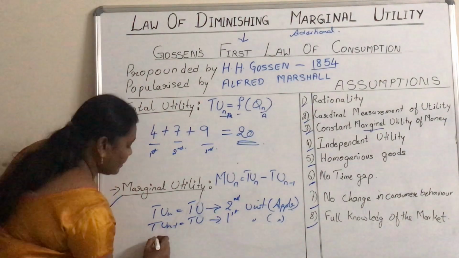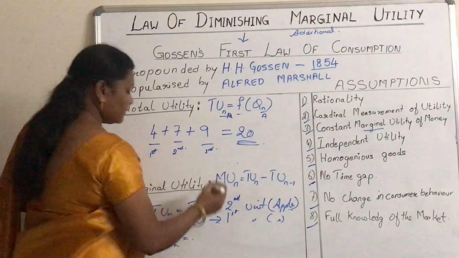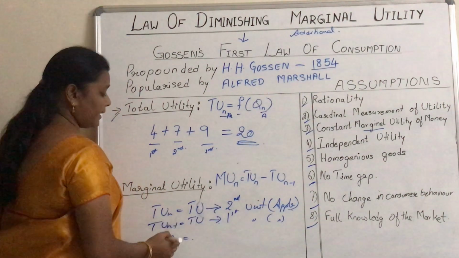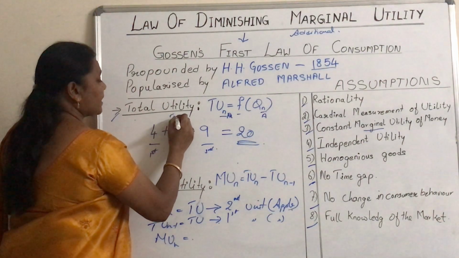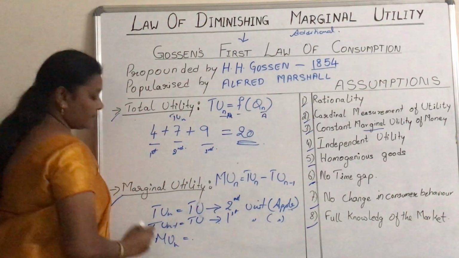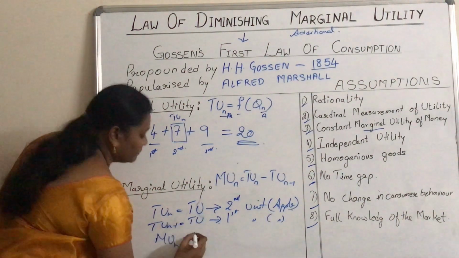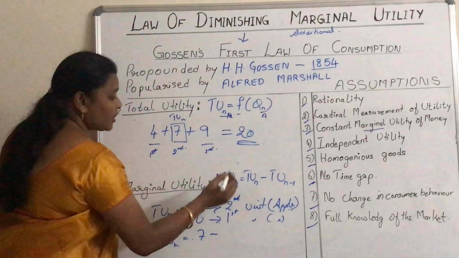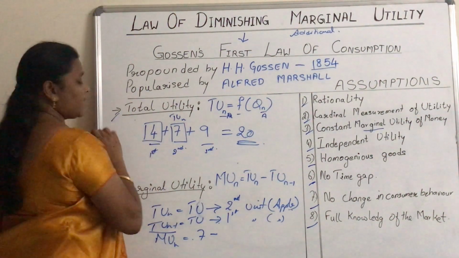So to measure marginal utility of n, what is TU of n here? TU of n is 7, that is the second apple. 7 minus TU of n minus 1, which is 4.